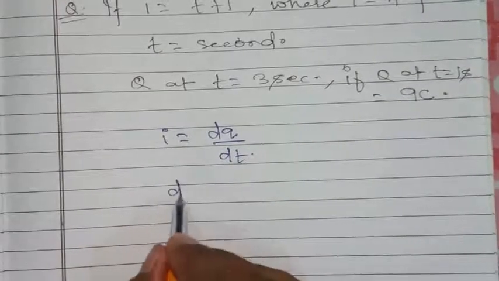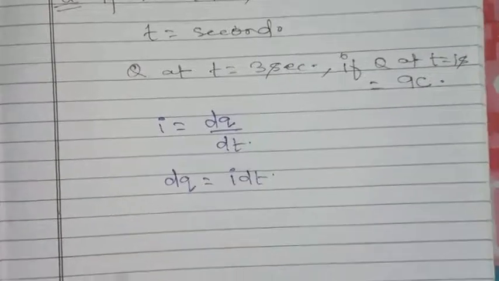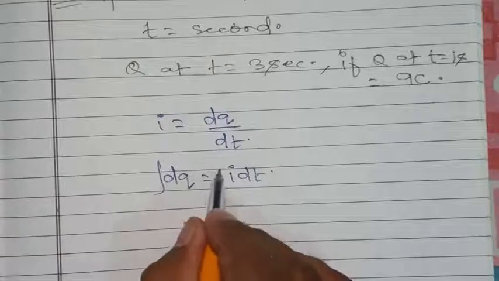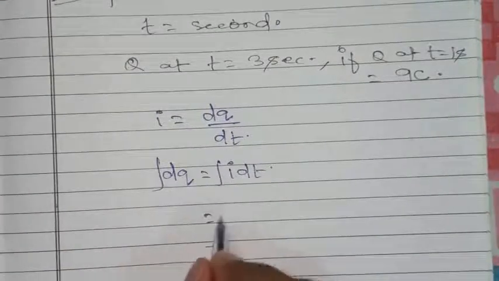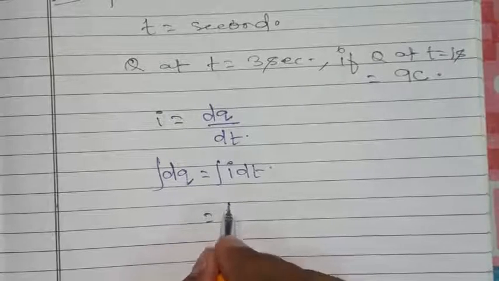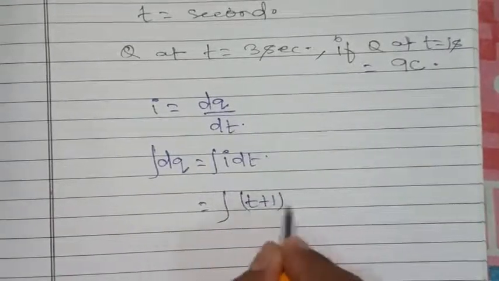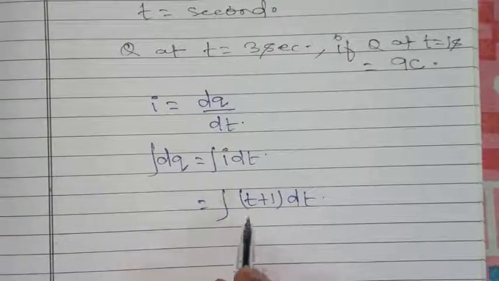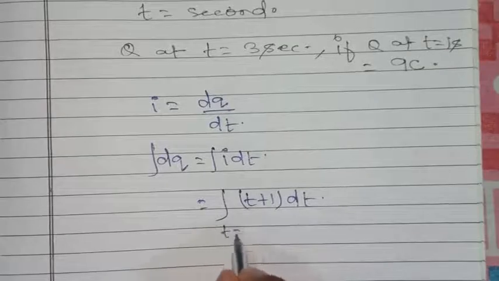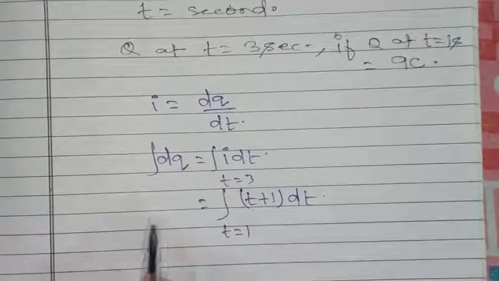We can write dq is equal to I into dt. Integrate both sides, put the value of I inside the integration, I equal to (t plus 1) into dt, and we have to integrate over t equal to 1 second to t equal to 3 seconds.